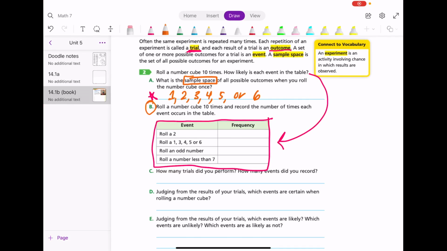So I go back to the table. I rolled a 1, so I rolled a 1, 3, 4, 5, or 6. That happened 1 time, so I'm going to put 1 tick mark. Roll an odd number. Roll a number less than 7. So I rolled an odd number, and I rolled a number that's less than 7. That was my first roll.